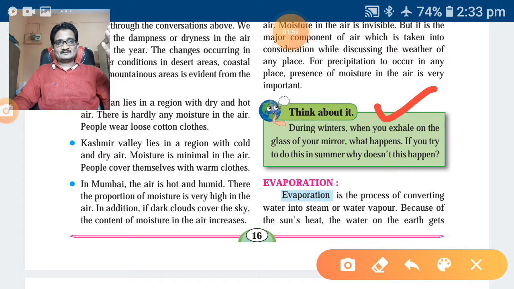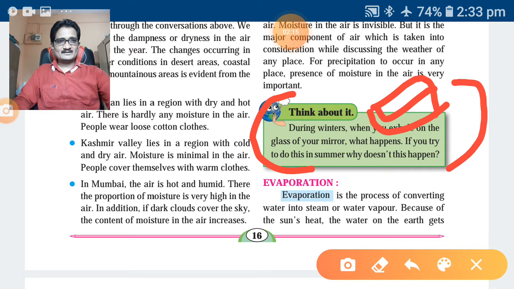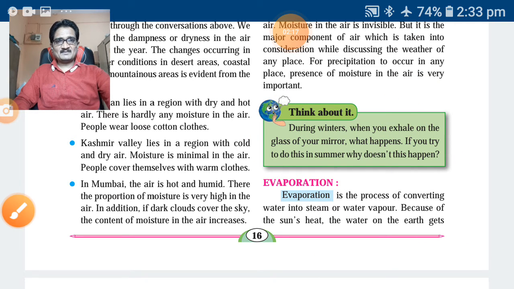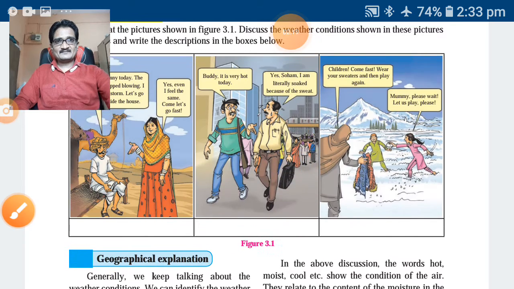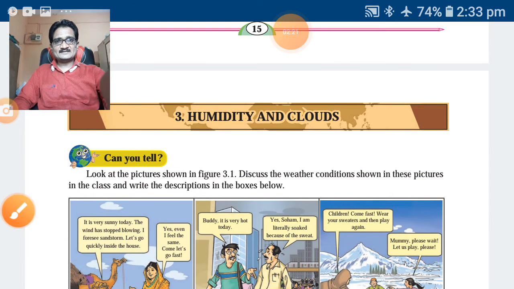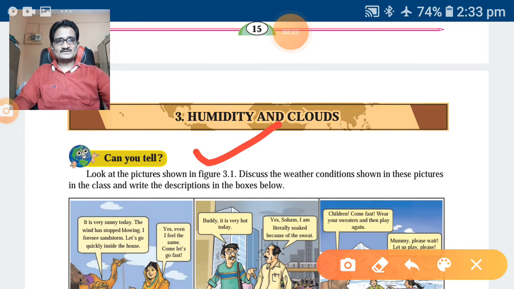Okay, so read all this information properly. We will take the geographical explanation, but this type of information you should do at home. This box you can do at home. Think about it again, can you tell this type of information?